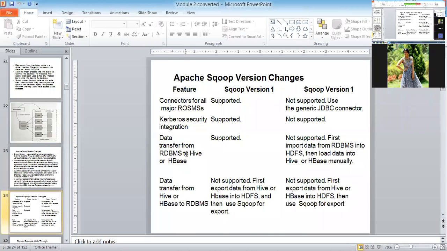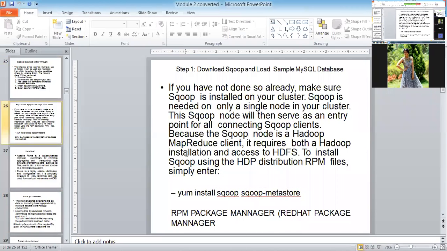Coming back, what is the first step? The first step is to download Sqoop onto the local machine and load that into a sample MySQL database. If you have not done any Sqoop installation, kindly do it. How to do the Sqoop installation? It's very simple. First you need to create a cluster. Keep it in your mind, Sqoop is going to work with a single node, no need for multiple nodes. You create a cluster with a single node, and on that node you can install Sqoop.